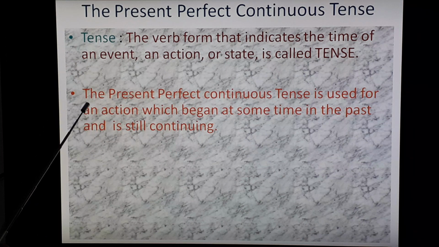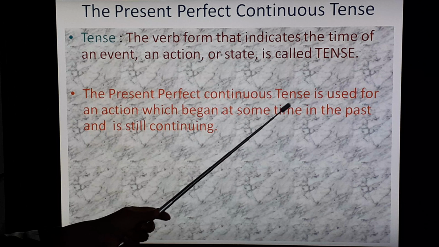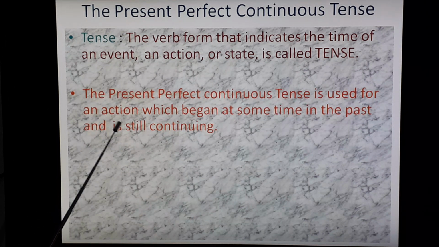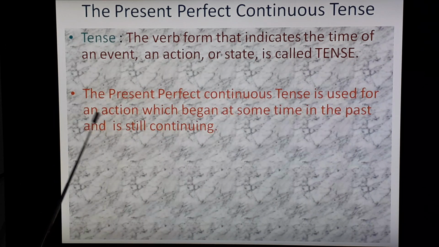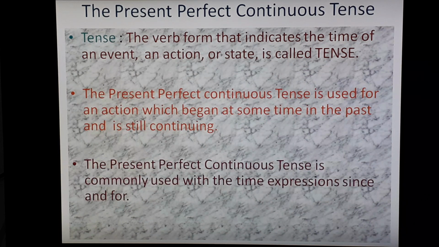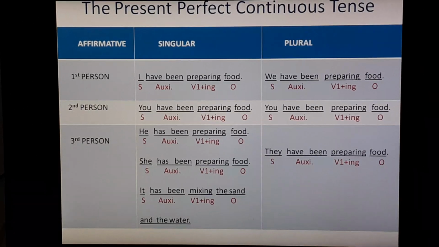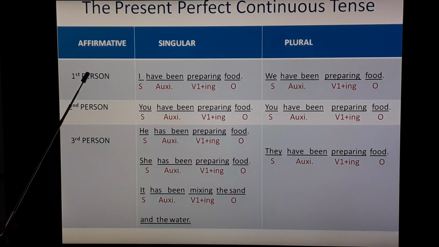Let's see the definition of the present perfect continuous tense. The present perfect continuous tense is used for an action which began at some time in the past and is still continuing. The present perfect continuous tense is commonly used with the time expressions since and for. Let's learn this tense with the help of table.